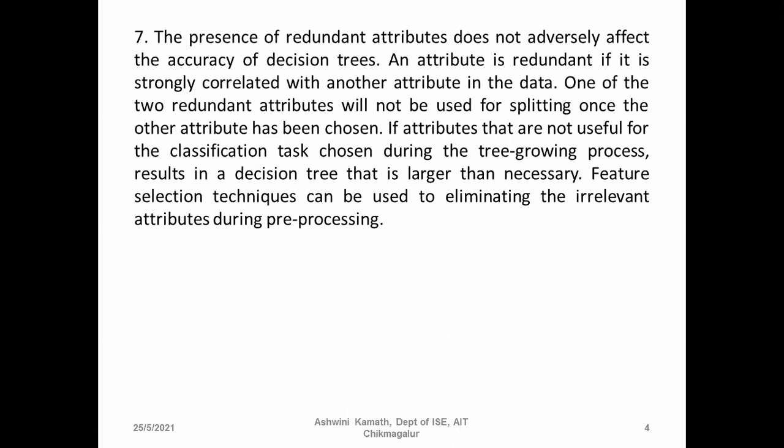So one of the two redundant attributes will not be used for splitting once the other attribute has been chosen. If one is chosen, the other will not be considered. If attributes that are not useful for the classification task are chosen during the tree growing process, it will result in a decision tree that is larger than necessary.